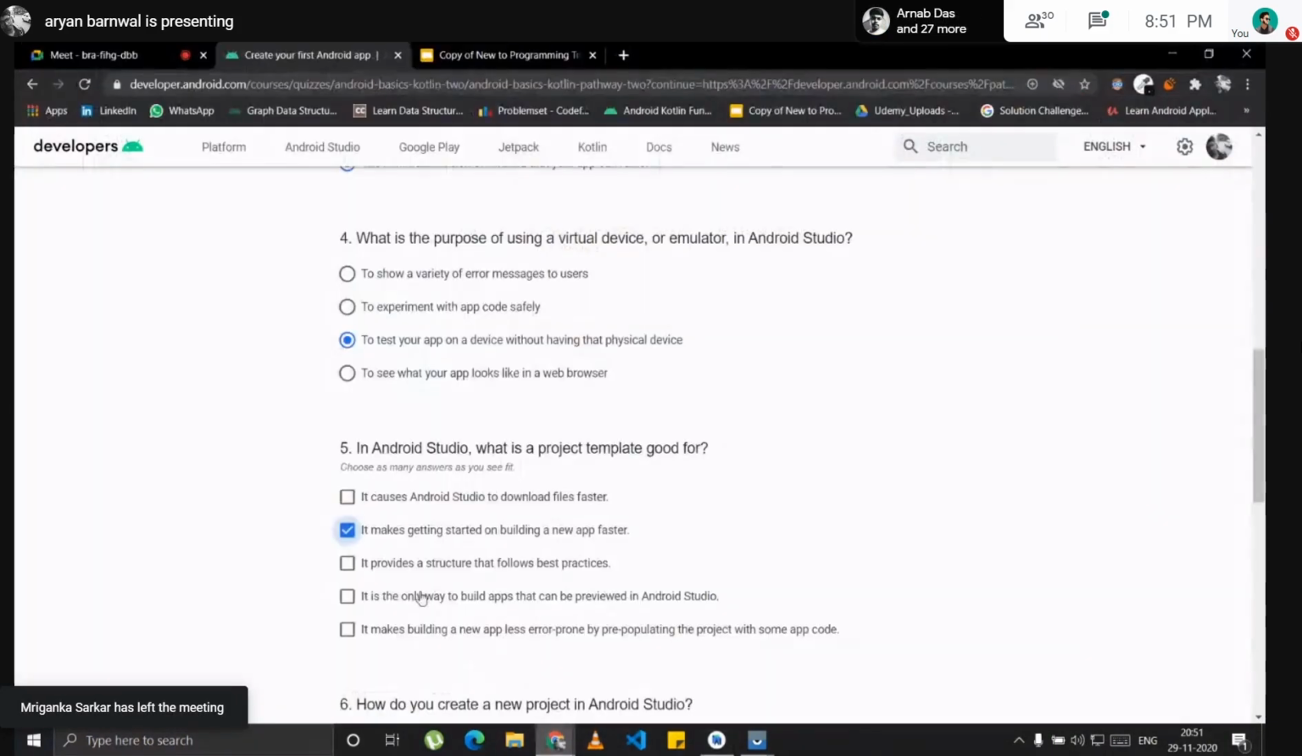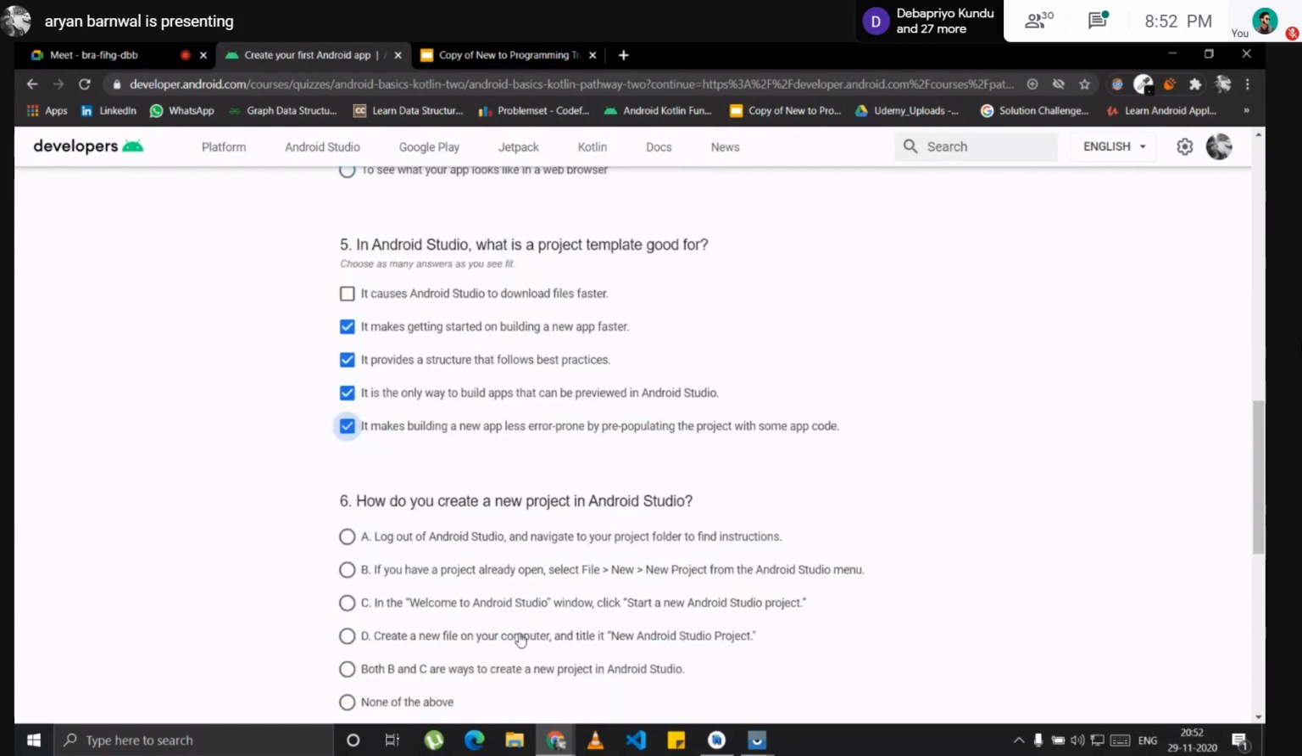Number three, it provides a structure that follows best practices, right? You get a lot of built-in files like the Android manifest file where you can put your permissions and a lot of things, and build Gradle files. It's the only way to build an app that can preview in Android Studio? Android Studio is not the only IDE where you can preview your apps before installing. It makes building a new app less error prone by pre-populating a project with some app code. Yeah, this is right. You can check this out.